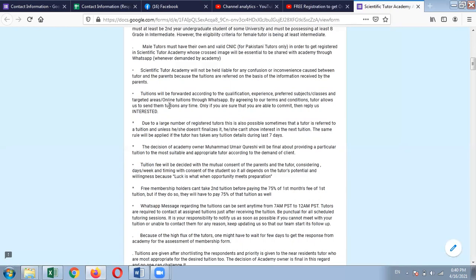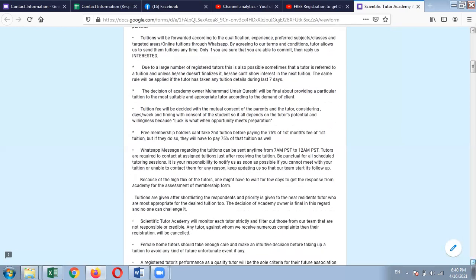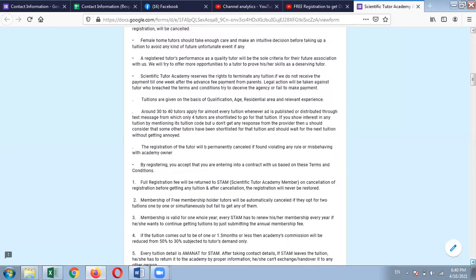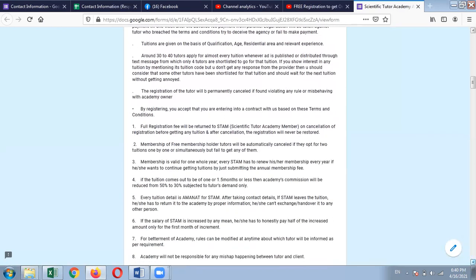Tuitions will be forwarded only according to the qualification, experience, preferred subjects, classes, and targeted areas, through WhatsApp. By agreeing to the terms and conditions, you allow us to send you the tuition ads, right? So these are some other terms and conditions, besides the main terms and conditions I've told you. You'll have to read all of them in order to avoid any sort of issue in the future.